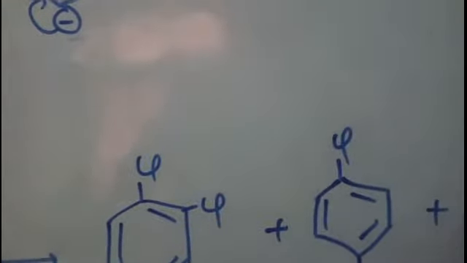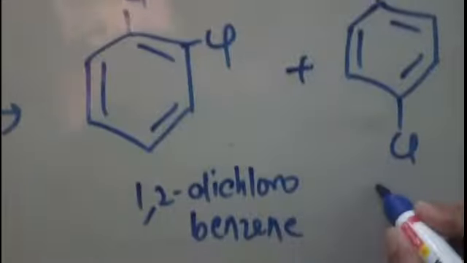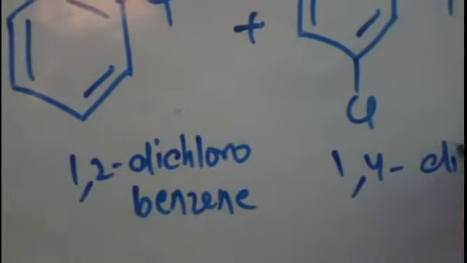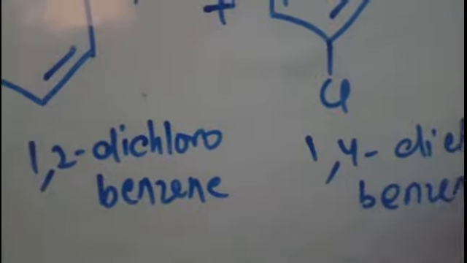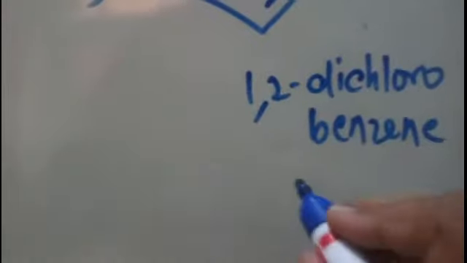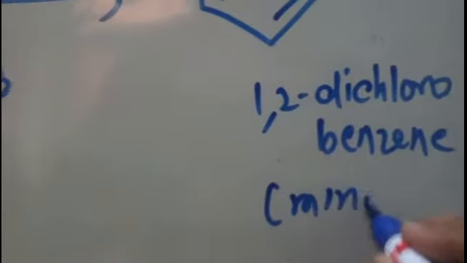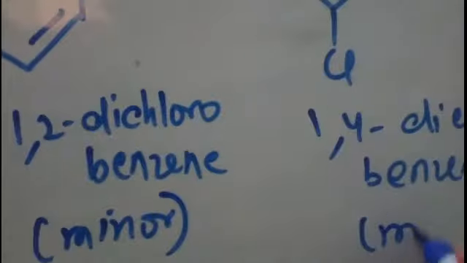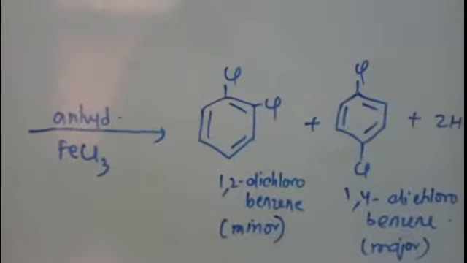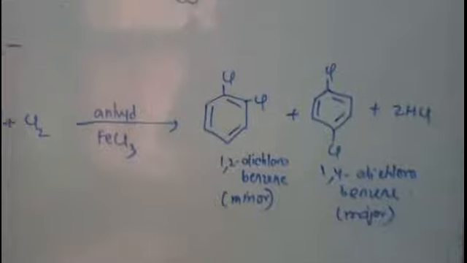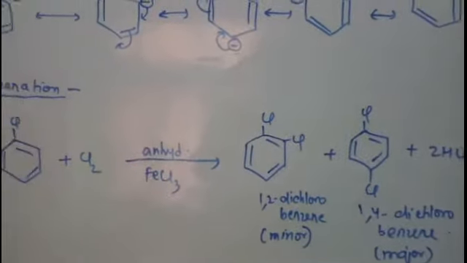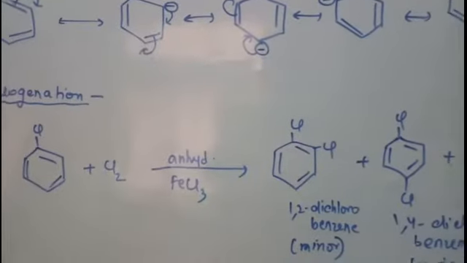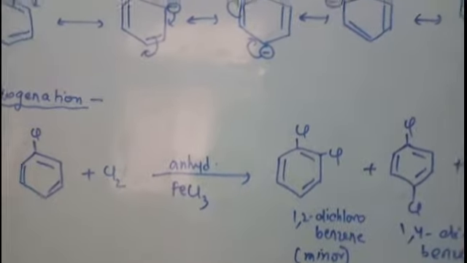And HCl will be removed. This is 1,4 dichlorobenzene. Now always the ortho product will be the minor product and the para product will be the major product. This is due to the stability. The symmetry of the para product is always more than the ortho product, hence the para product is more stable and it will always be formed as a major product, whereas the ortho product will be formed as a minor product.